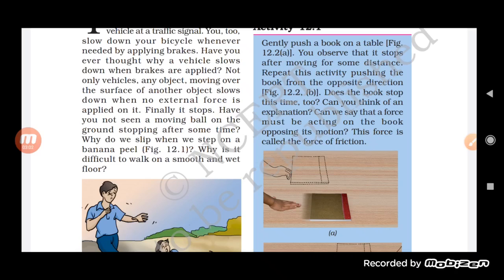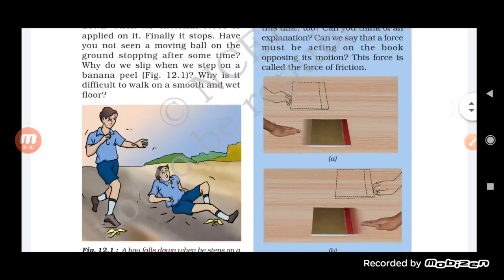When we apply a force, the book starts moving, but due to the opposing force it gets stopped, and this opposing force is called the force of friction, students. So the force which is in the opposite direction, or which tries to reduce the speed of an object, is called the force of friction.